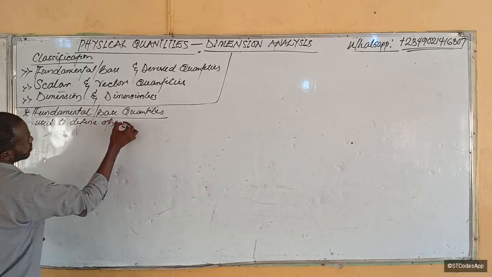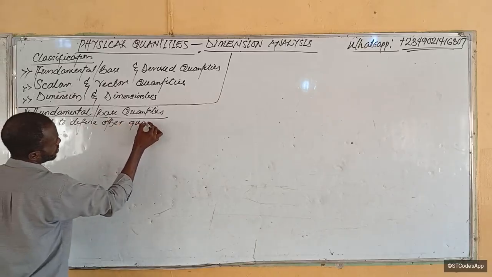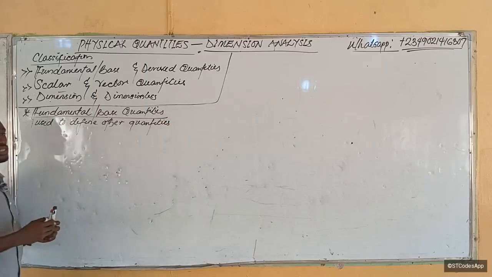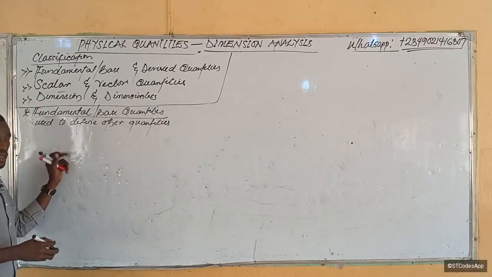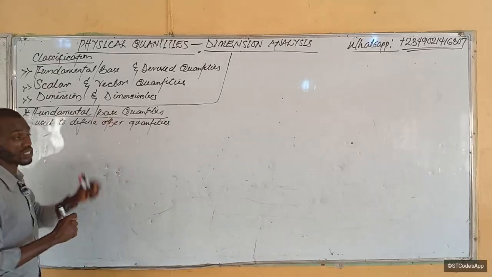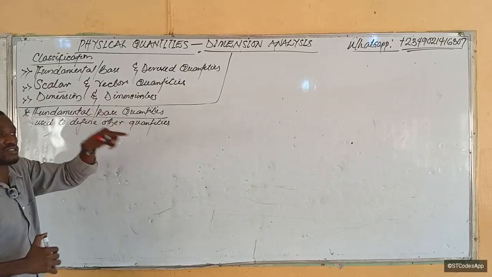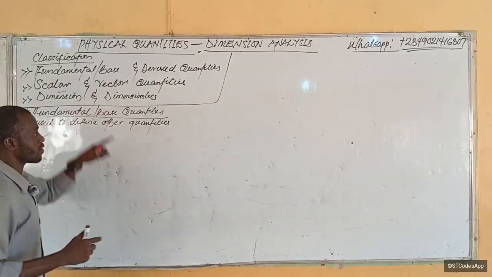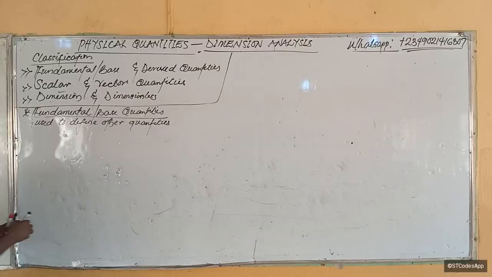So it means that any other quantity we have in physics is generated using fundamental quantities. Fundamental quantities are the base, that's why we call them base quantities. They are the basis of description of everything about matter.